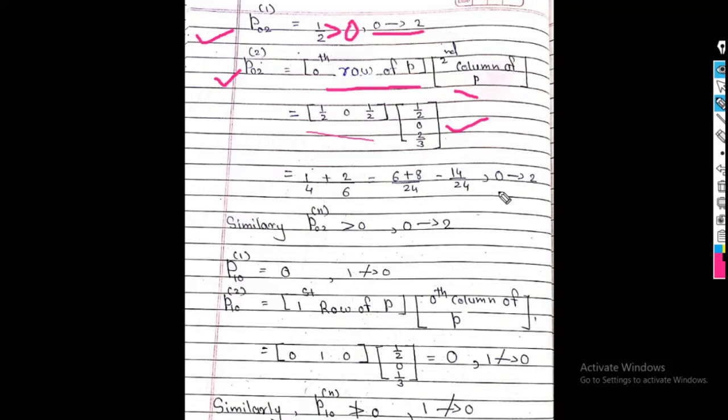So the final answer is 14 divided by 24. This value is also greater than 0, so 0 leads to 2. For any probability greater than 0, we say that i leads to j. Similarly, P02 raised to n is greater than 0. Therefore, 0 leads to 2.